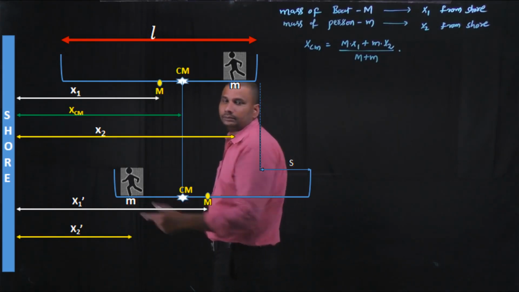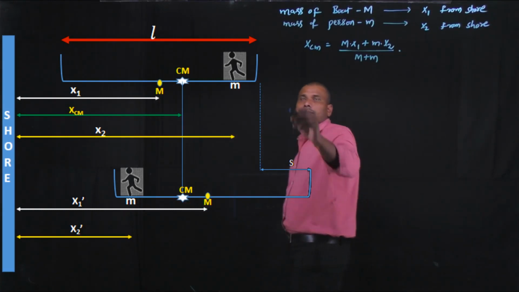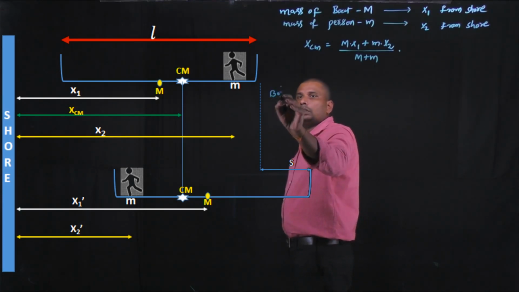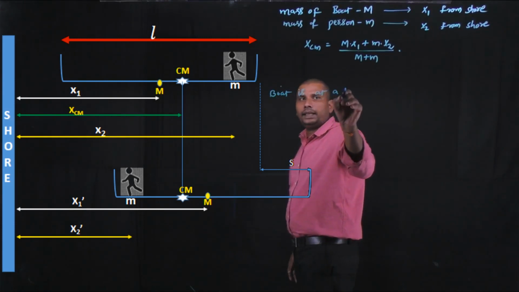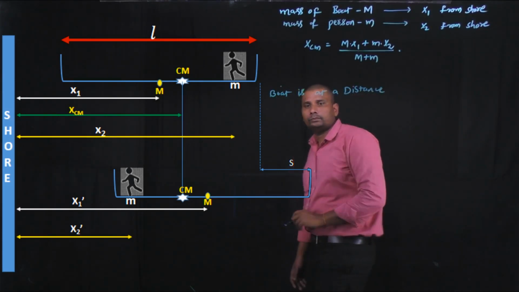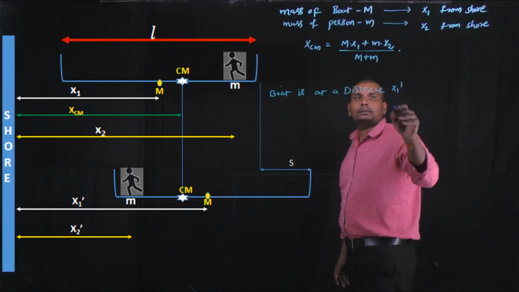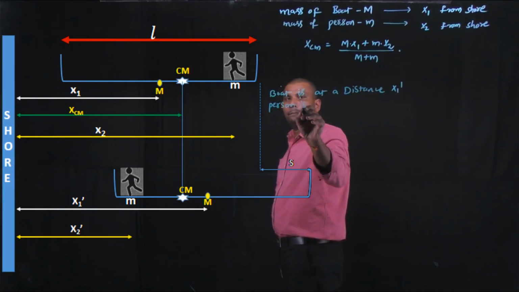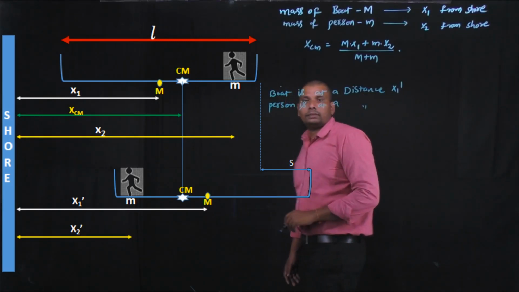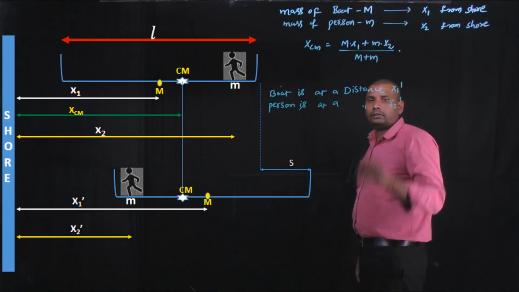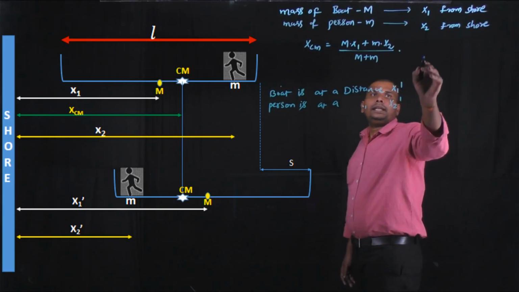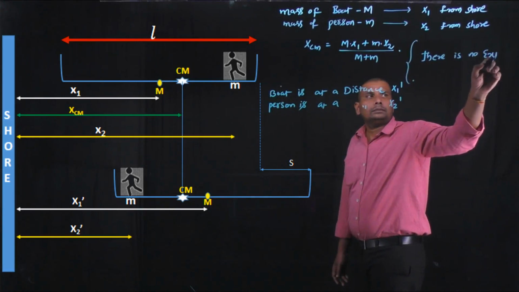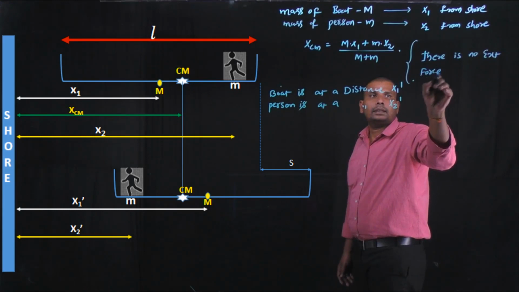Now the person is here, at a distance of x2 dash, and the boat is at a distance of x1 dash from the shore, and the person is at a distance of x2 dash from the shore, and there is no external force acting on the boat.